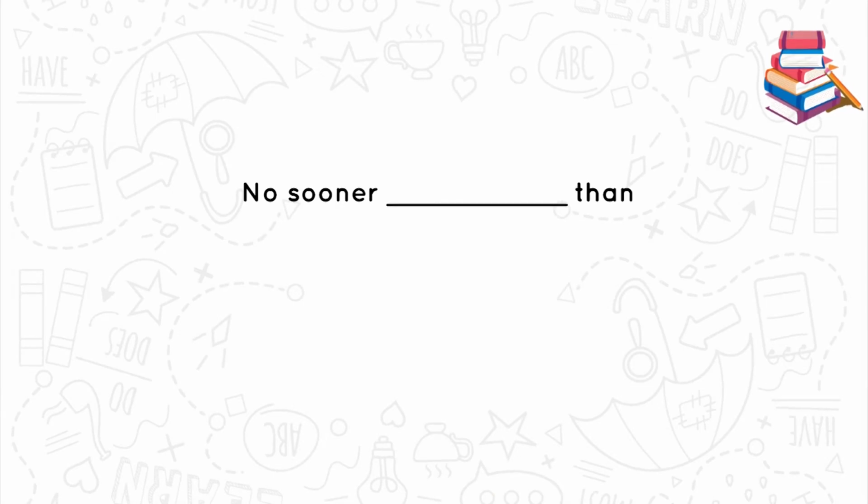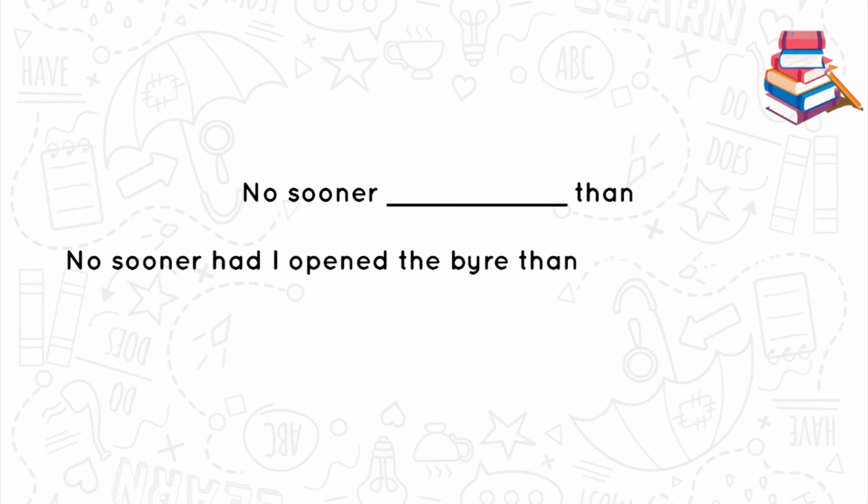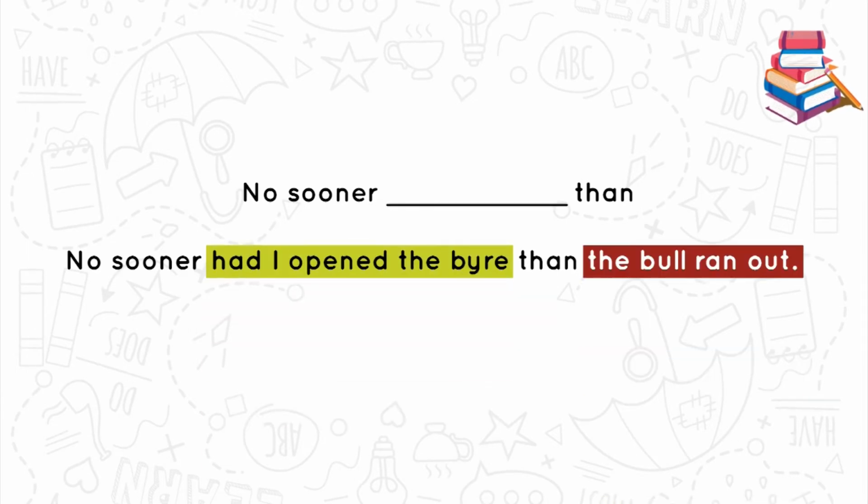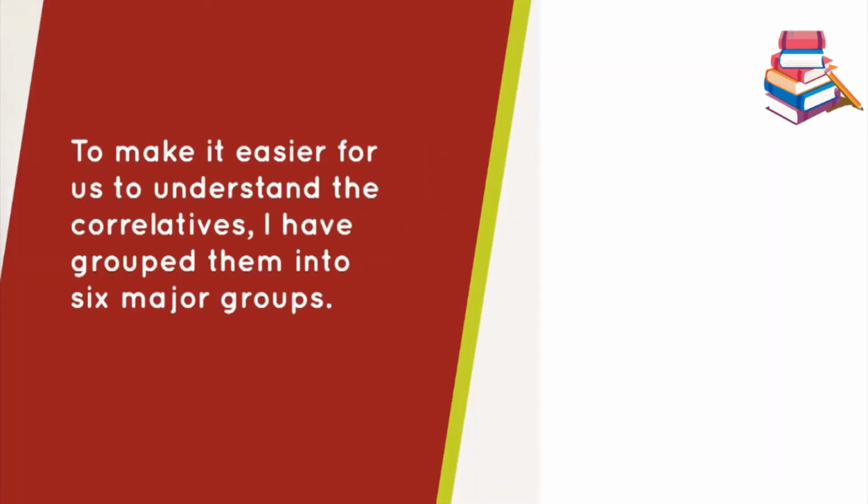For example, no sooner... than. That will be: No sooner had I opened the byre than the bull ran out. To make it easier for us to understand the correlatives, I have grouped them into 6 major groups.